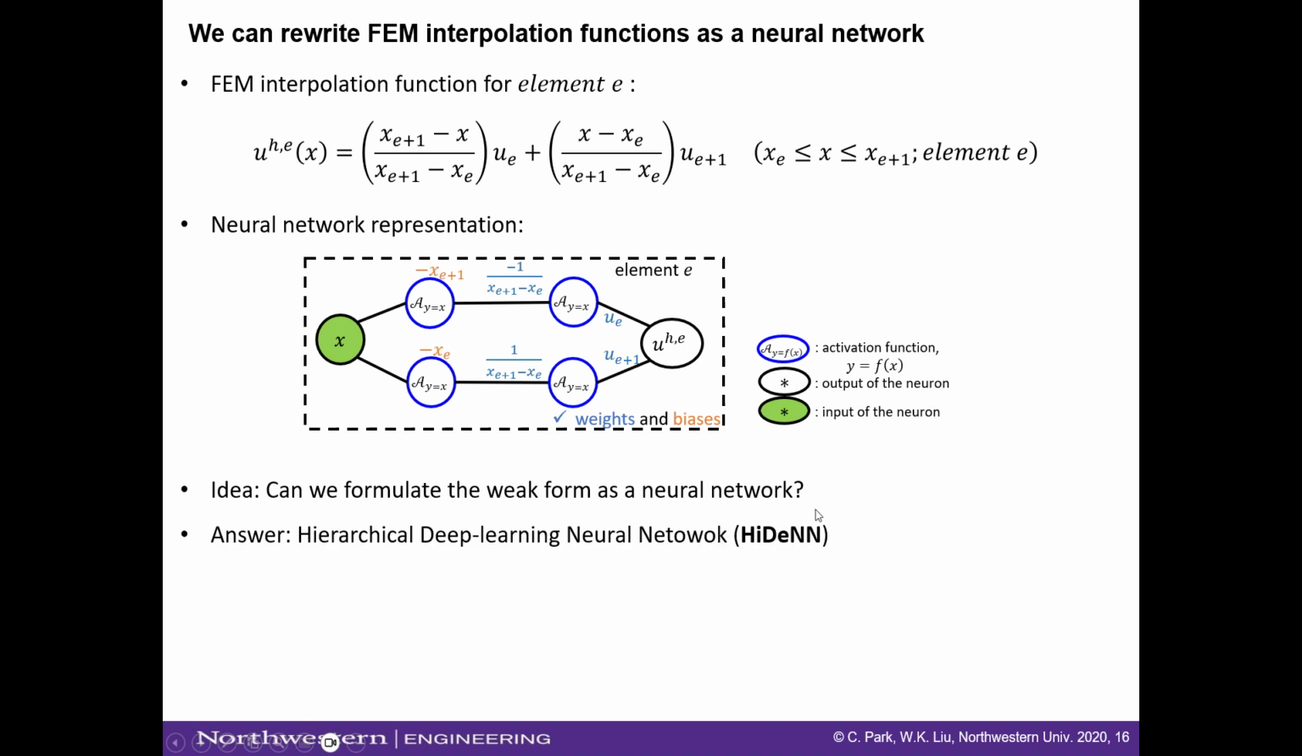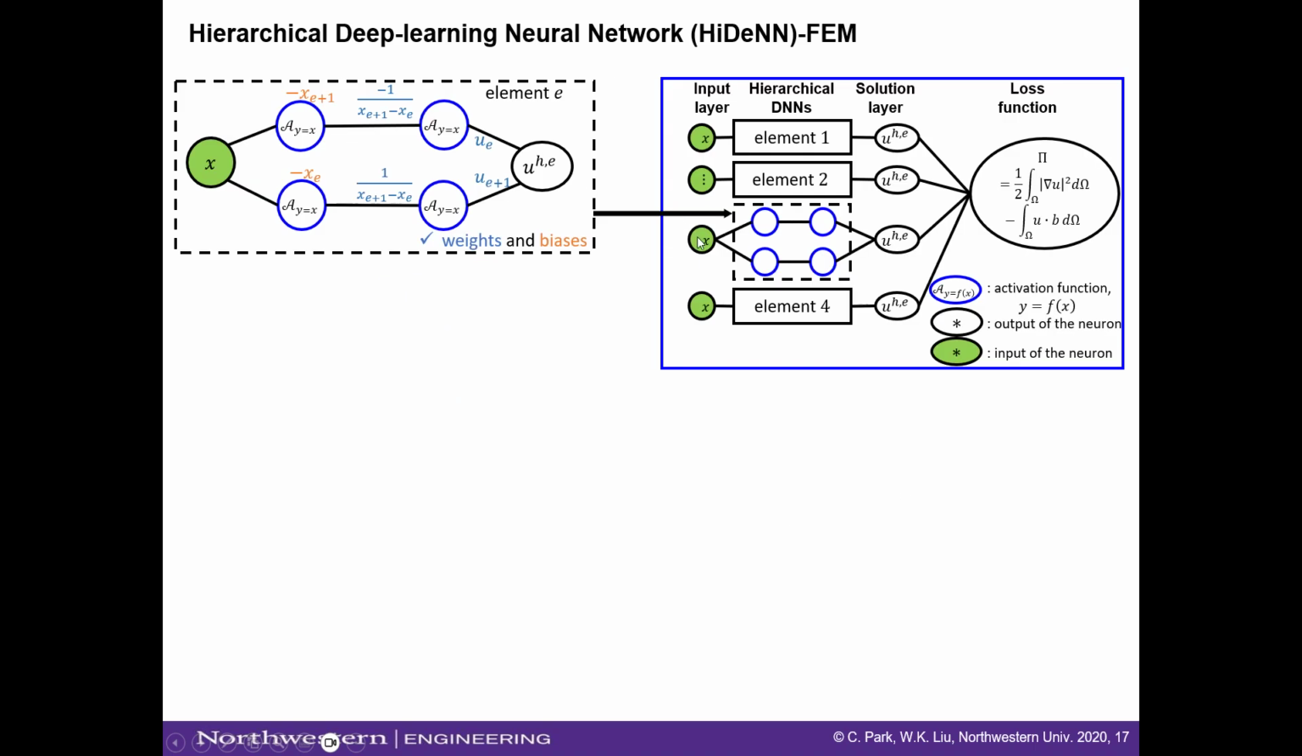So how can we formulate the weak form neural network? We call the entire thing HiDeNN, using this element-wise neural network. It is shown as this. So this element-wise neural network goes into the element, but we have multiple elements, right? And in this previous example, we had element 1 through element 4. And finally, we formulate the loss function, which is the potential energy.